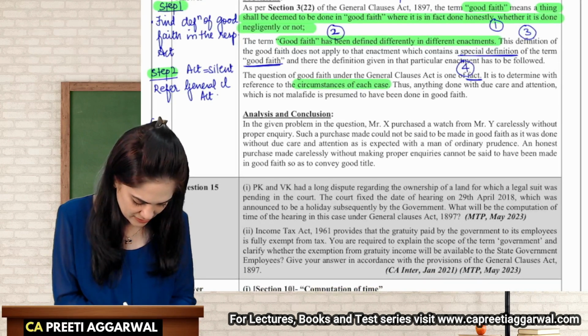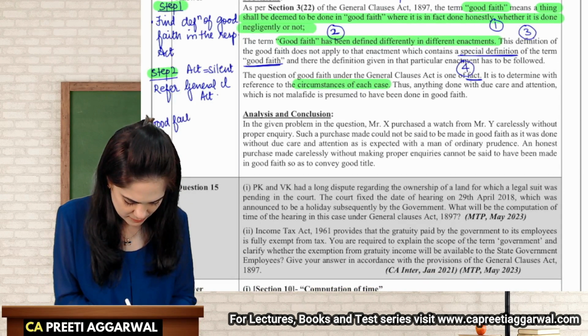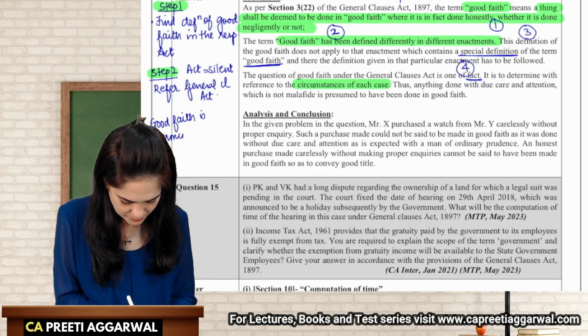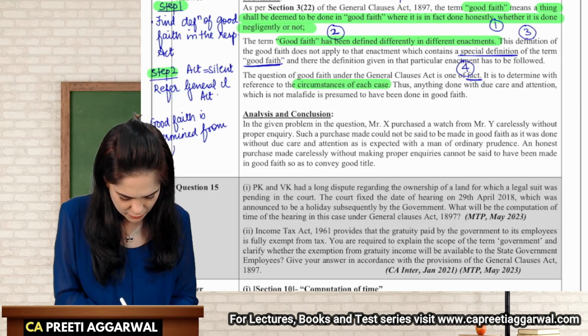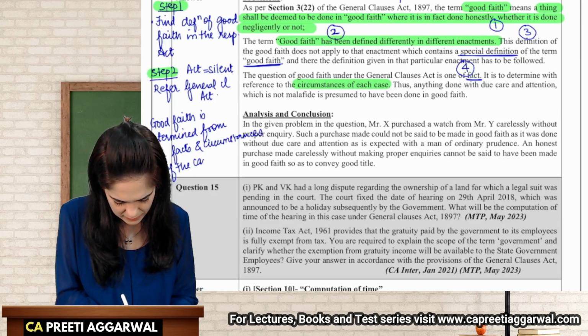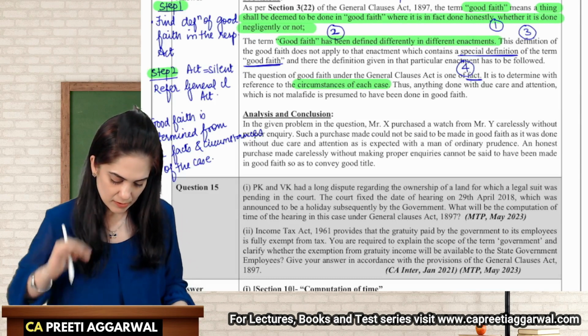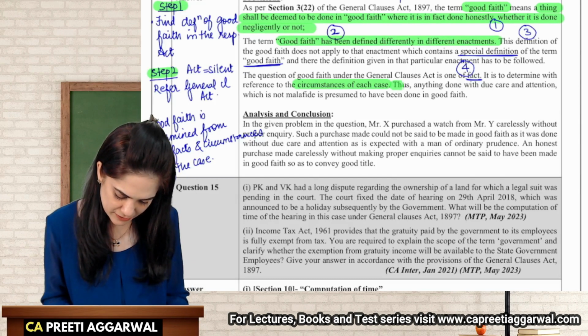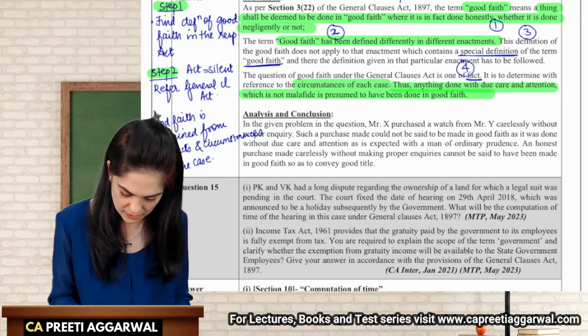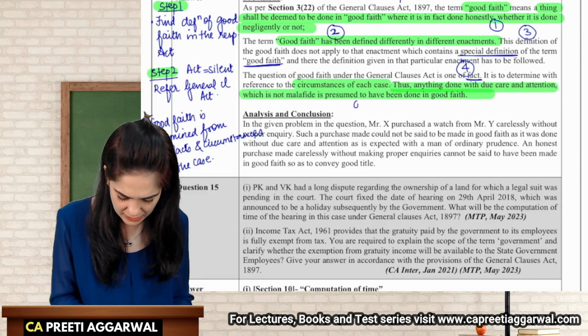So, good faith is determined from the facts and circumstances of the case. If the thing is done with due care, which is not mala fide, it's not in bad faith, then it is in good faith.